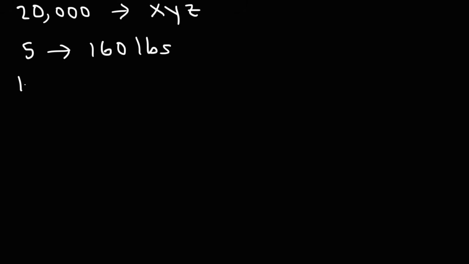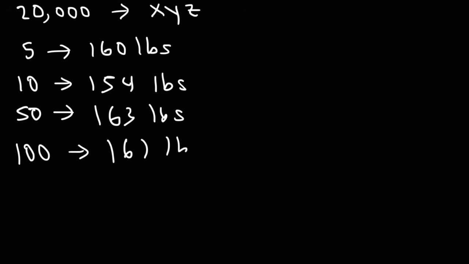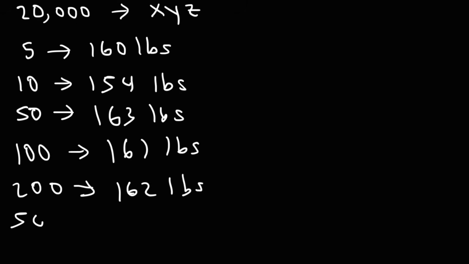Let's say if you take 10 individuals and you measure their weight, the average weight might be 154 or something. Now let's say if you measure the weight of 50 individuals, that number is going to change. It might be 163. And let's say if you measure the weight of 100, that might be 161. But eventually, as your sample size increases, these values will converge. And let's say if you measure 200 individuals, it might be 162. Or let's say if you measure the weight of 500, it might be 161.5.